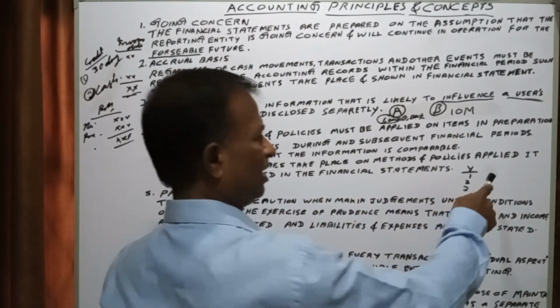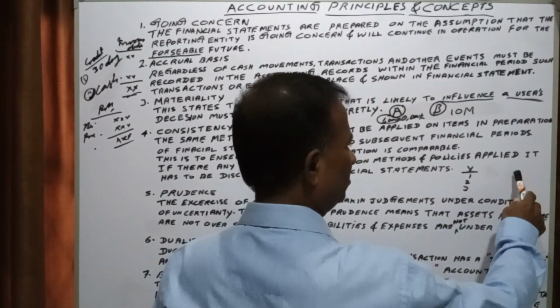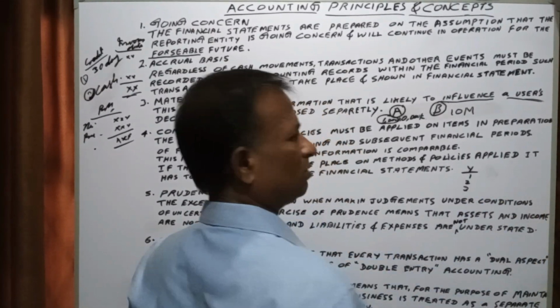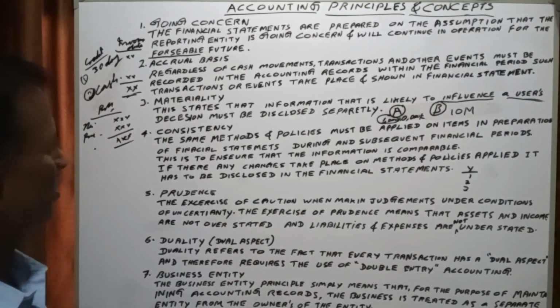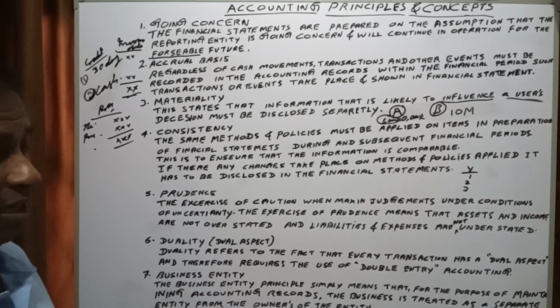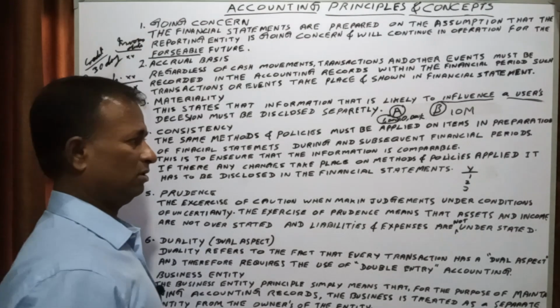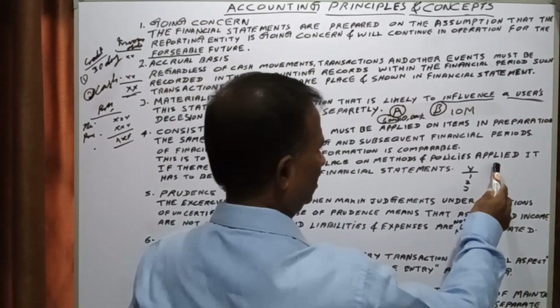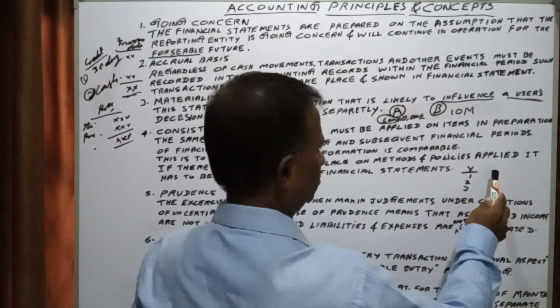Because cash basis will show a lesser amount. Accrual basis will show a greater amount because you are including the credit sales. That is what consistency is. And I can show another example, where you can understand very quickly. That's why I took this example to elaborate.